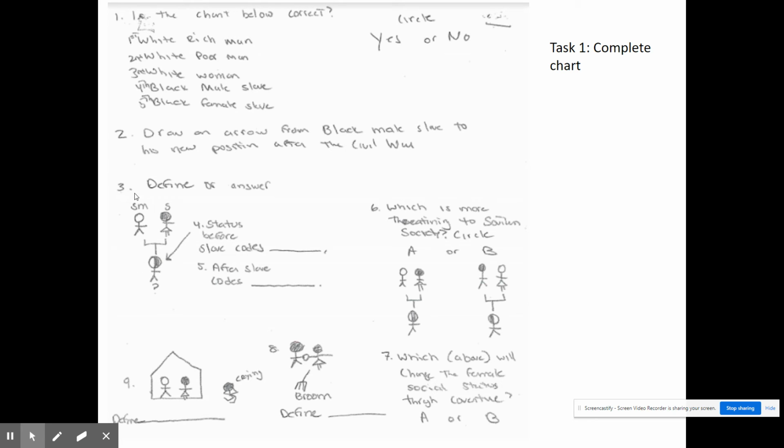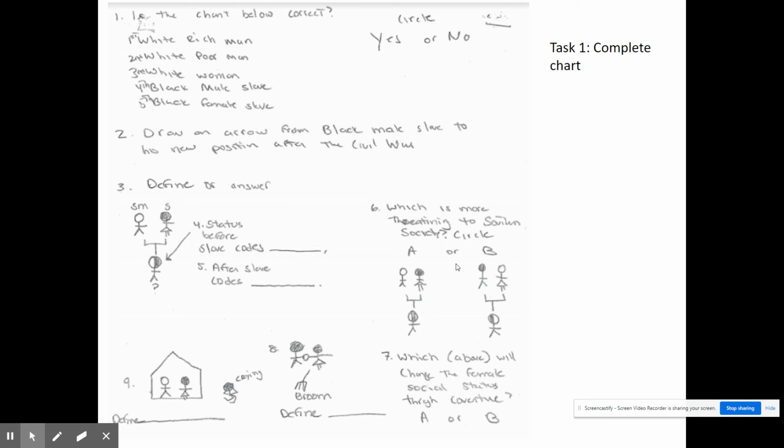And we've addressed this in class as well about the status before the slave codes. Remember, we looked at the slave code that determined the social status of the child by the mother. And so in this particular image, we see slave master, slave. If the slave master is free, the child's going to be free. However, when that black code or slave code is changed, social status is determined by the mother, which would then change.